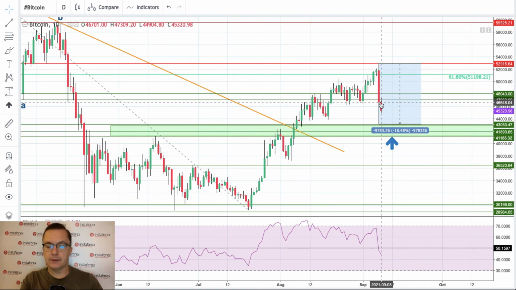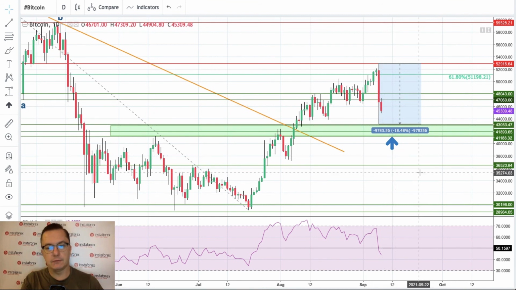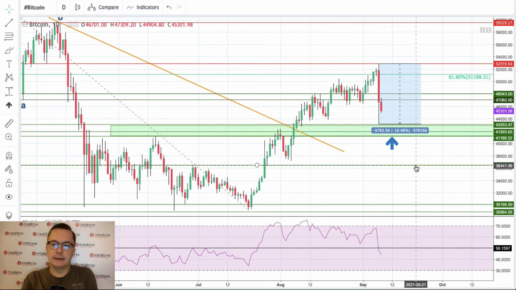and well, it looks like we might penetrate the lower levels, despite the fact that there is very long down shadow here on this daily time frame candlestick on a Bitcoin. So please keep an eye, especially on this support level, because if this is violated, then we go way lower towards 36,520. So please keep an eye on that in the nearest future.